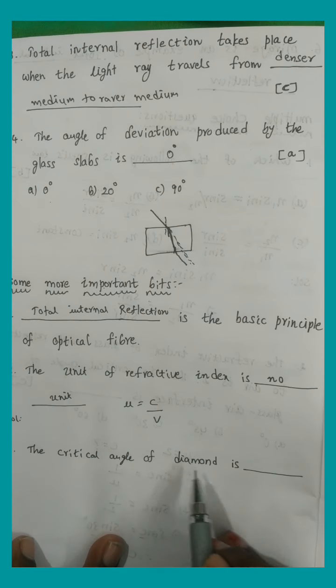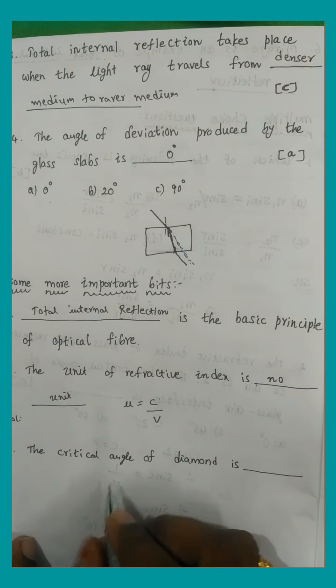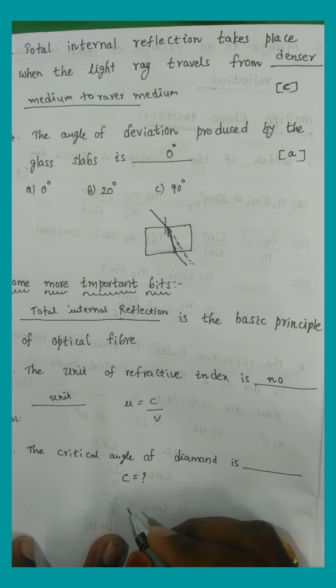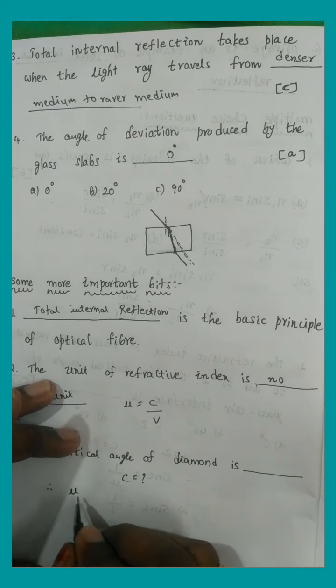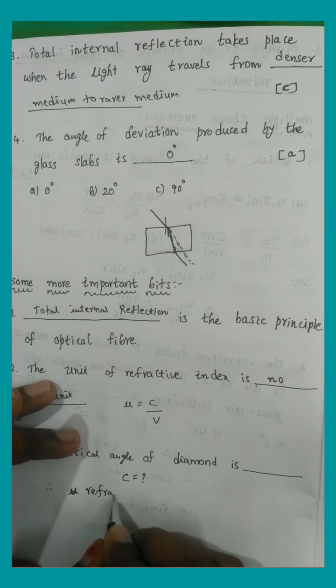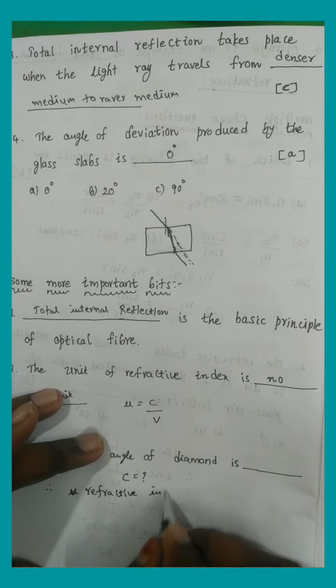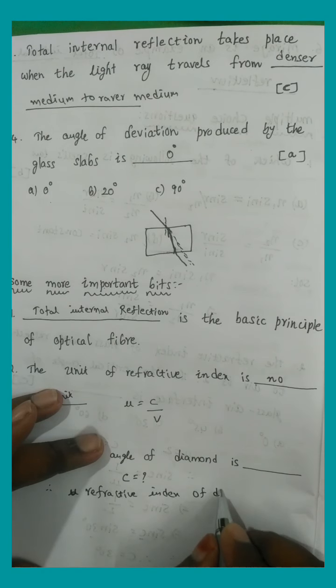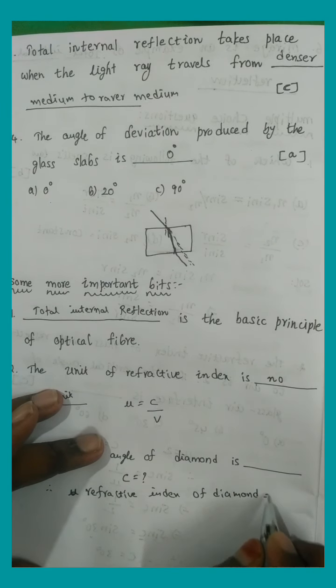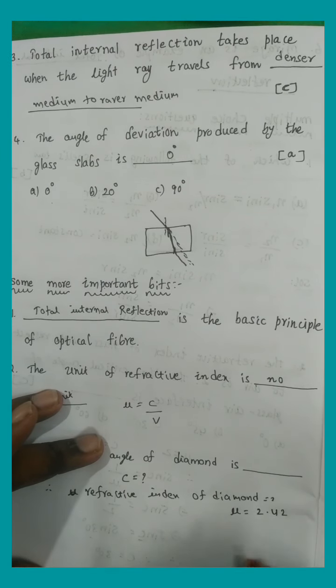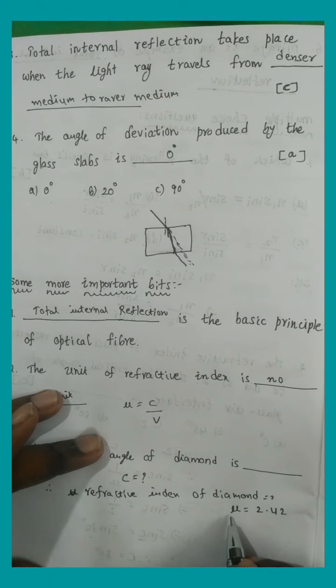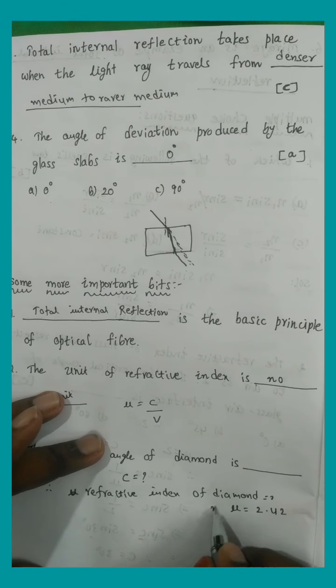Next, the critical angle of diamond. That means what was asked is C equals how much. Regarding that, first we should write the refractive index of the diamond. The refractive index of the diamond, which we denote with the letter mu, is 2.42. We may also use n for this; no problem. Both are the same, n or mu.